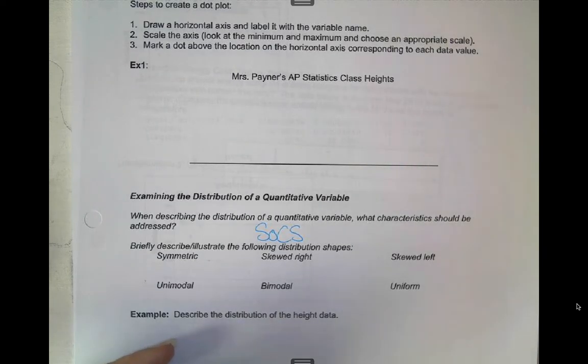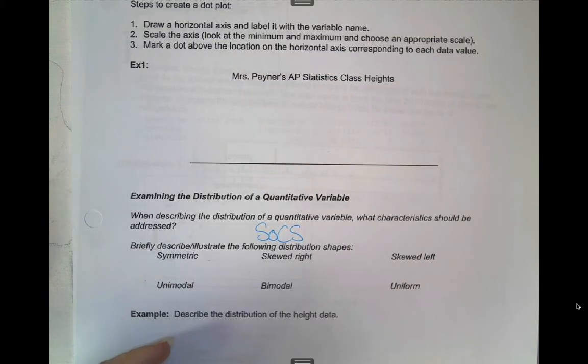Whenever you are asked to describe a distribution, or compare a distribution, or talk about a distribution or anything like that, you always want to make sure you get this SOCS here. Again, the outliers, I made it a lowercase o because you don't have to describe it if you don't have any outliers.